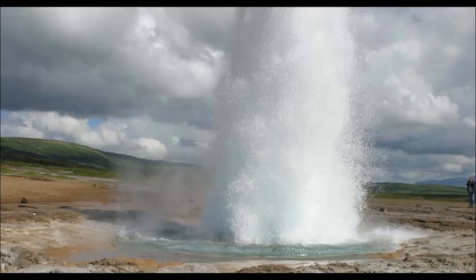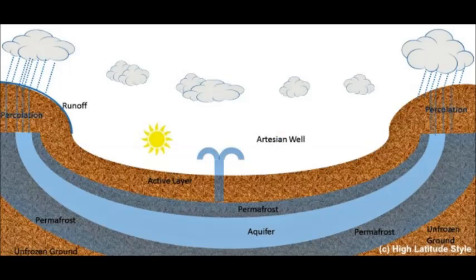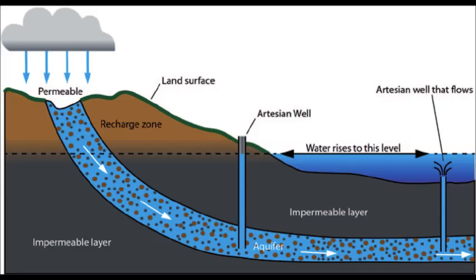Lastly, artesian wells. When underground water is stored in a basin-shaped layer between two non-porous rocks, the water cannot come out naturally. If an artificial hole is made in the porous rock, the water comes out like a fountain. These are called artesian wells. These wells are common in Australia.